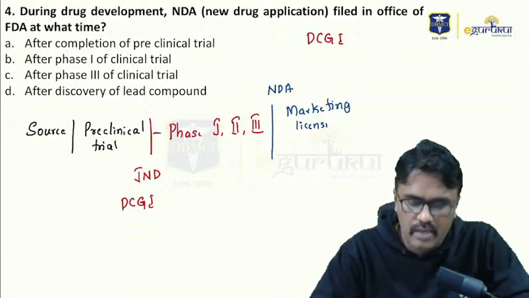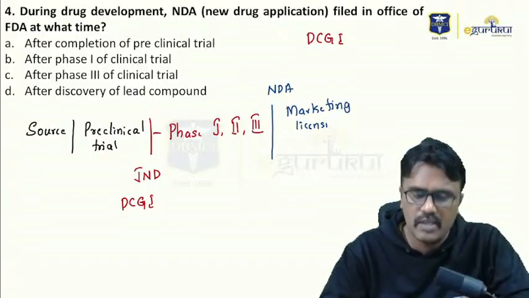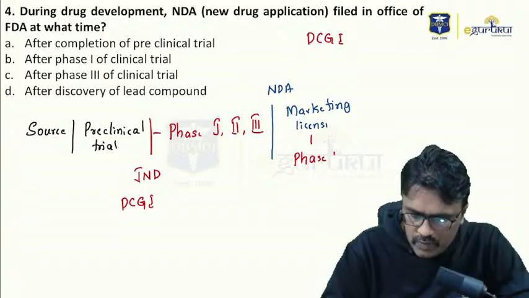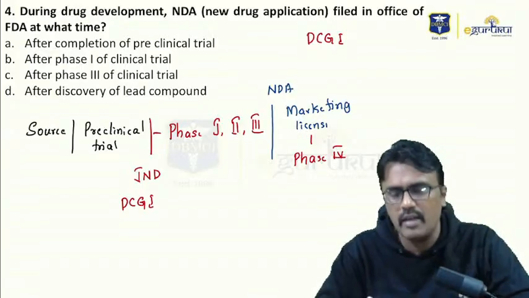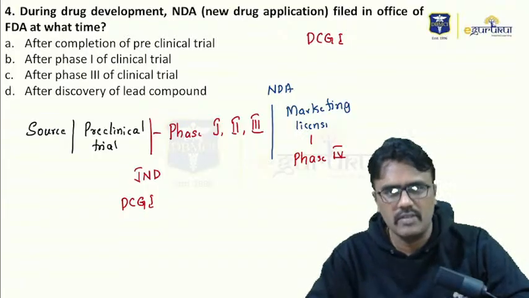Yes, so marketing license. Once the marketing license is obtained, should we do one more phase of study? Yes, we have to conduct one more phase, that is called phase 4 study. And that's why phase 4 study is also called as post-marketing surveillance.